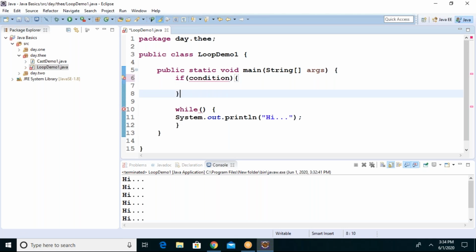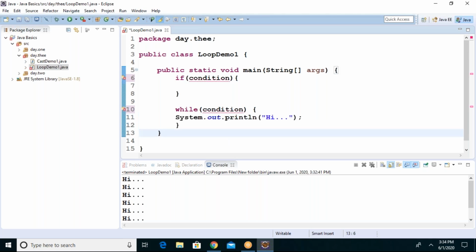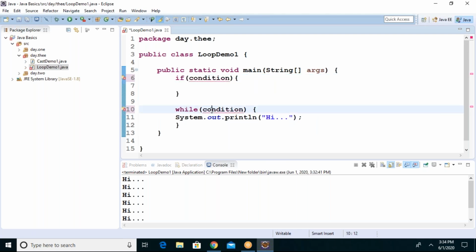Yes or no? But when it comes to the while loop, structure-wise both look the same, but if the condition is true in the while loop, it will execute, but it does not go out of the loop. Rather, it will come back and test the condition again. Unlike the if condition, which runs only once, the loop repeatedly checks.